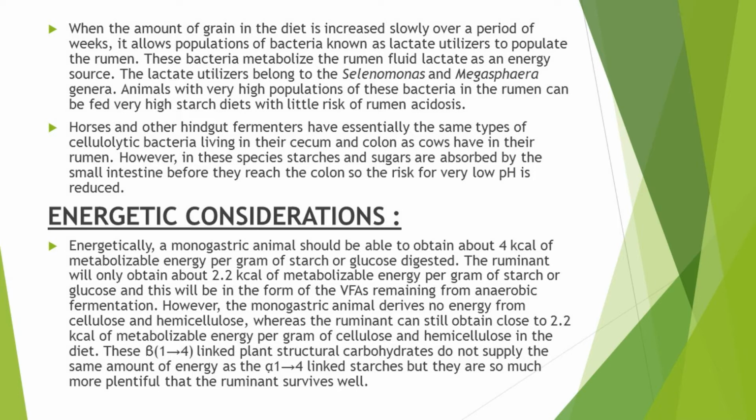A monogastric animal or hindgut fermenter obtains 4 kilocalories of metabolizable energy per gram of starch or glucose digested. On the other hand, a ruminant obtains only 2.2 kilocalories of metabolizable energy per gram of starch or glucose, and it is in the form of volatile fatty acids remaining from the anaerobic fermentation.